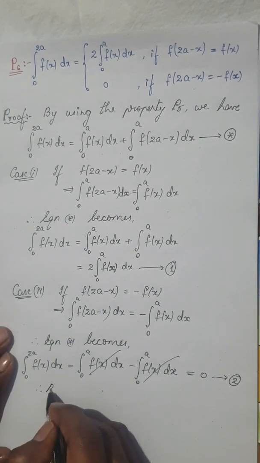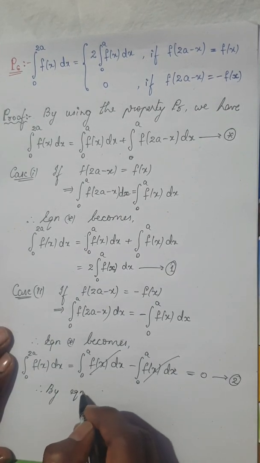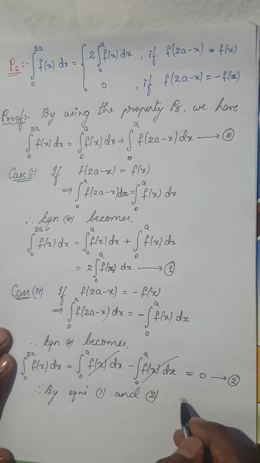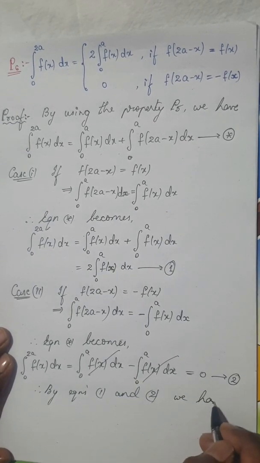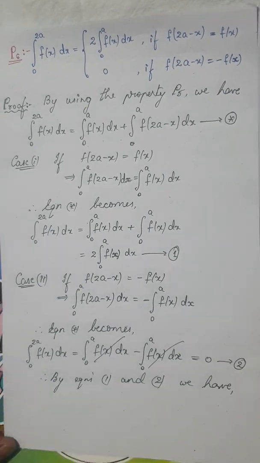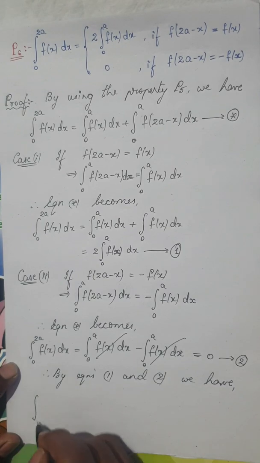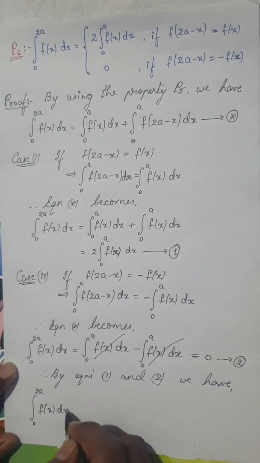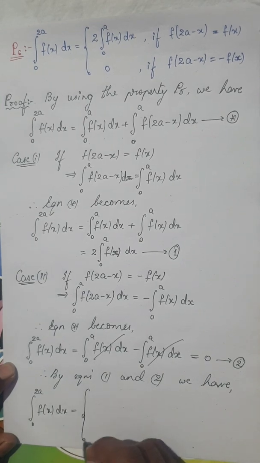Okay. Therefore, by equations 1 and 2 we can write the result as follows, which is the proof of the property P6. Integral from 0 to 2a f of x dx will be nothing but, there are two options.